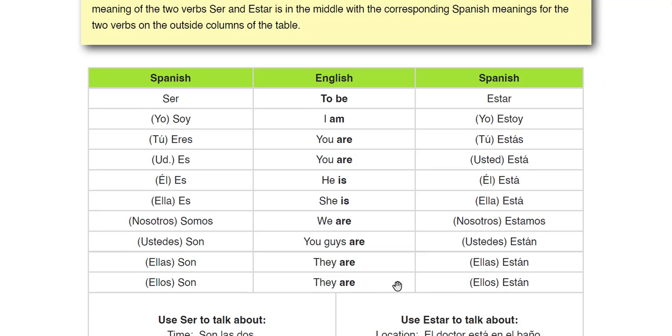And there's the masculine, feminine way of expressing they are. Okay, so the question at this point is, well, I have two ways of saying all these things. When do I choose one side over the other side?